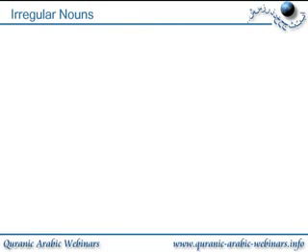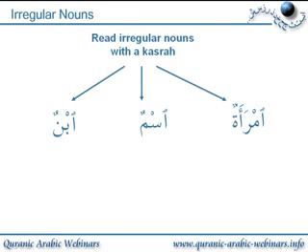Now irregular nouns. We're not going to go into the grammar of what is irregular, but all we need to know is there are a handful of nouns that themselves begin with Hamza-tul-Wasl, and we're not talking about the definite article now. We've completely finished with the definite article. So we've got a few words here. We've got imra'a, ism, and ibn.